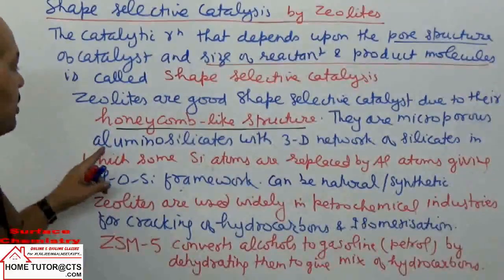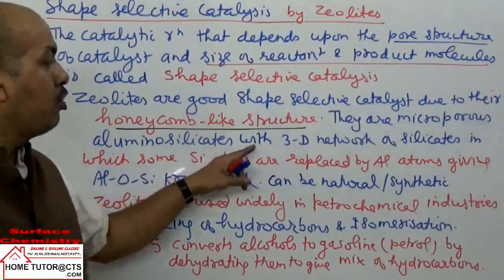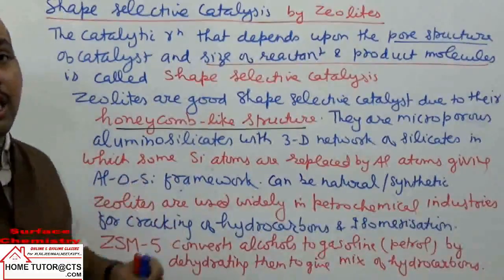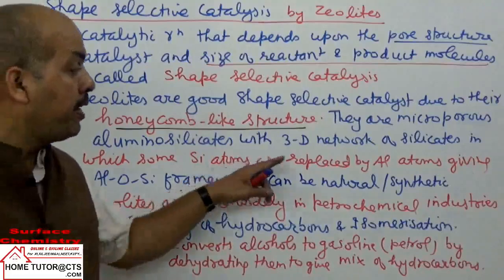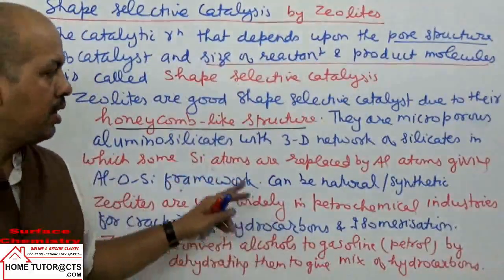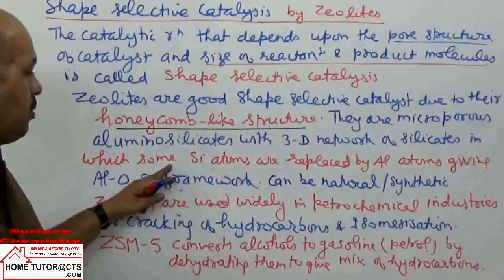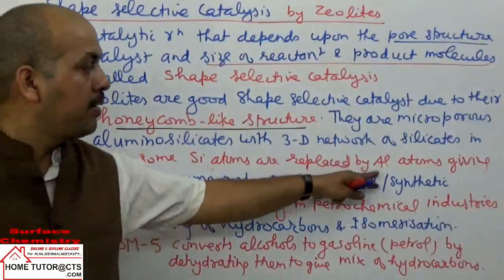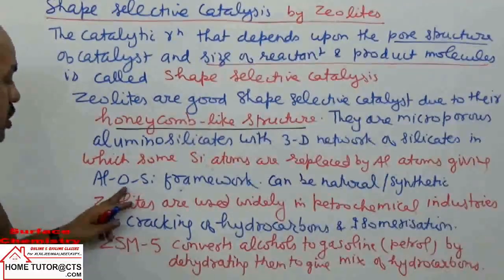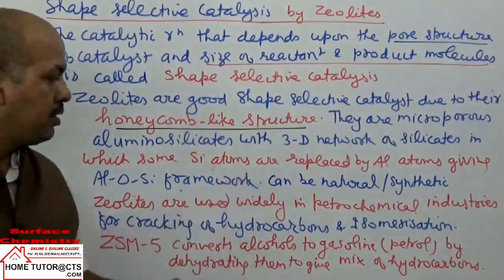They are microporous aluminosilicates with a 3D network of silicates in which some of the silicon atoms are replaced by aluminium atoms. Write it all down once, keep writing. In which some of the silicon atoms are replaced by aluminium atoms, giving an aluminium oxygen aluminium framework.